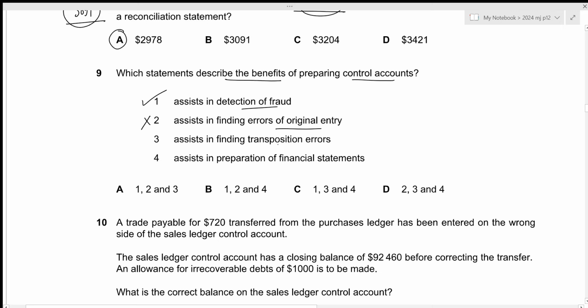The third one is assist in finding transposition errors. So transposition errors might be figured out by preparing the control accounts, because the basis for the ledger balances and the control accounts are different. Control accounts are prepared by taking the book of prime entry as our reference, whereas the ledger balances will be prepared by taking the individual customer or supplier account as our basis. So 3 is correct. And the fourth one is assist in preparation of financial statements. This is definitely true because the control accounts will give us the correct balance for our trade receivables and trade payables. So the correct answer we're looking for should include 1, 3 and 4, which is given by option C. That is all for the 9th question. Let's move towards the next one.